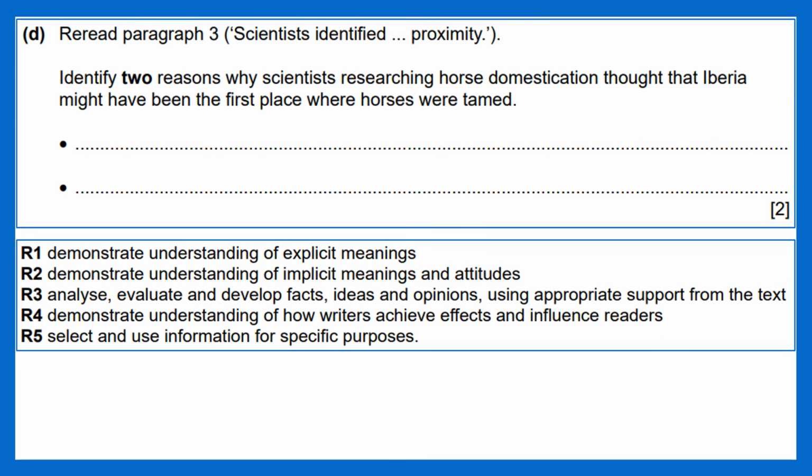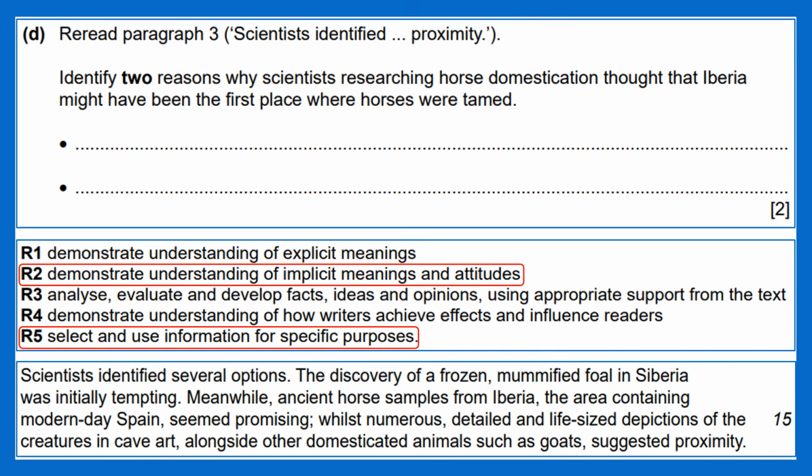Question 1D is an inferential question worth 2 marks, with space provided for 2 bullet points. Here, candidates learn how to read between the lines and turn evidence from the text into logical conclusions. It is aligned with reading standards 2 and 5. Candidates read paragraph 3 to infer the answer. The text states the discovery of a frozen, mummified foal and ancient horse samples.